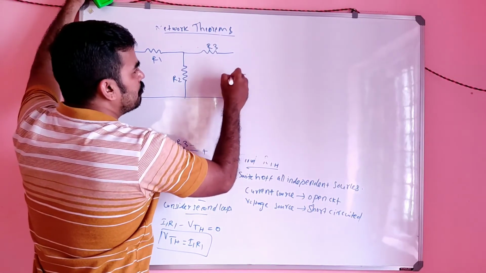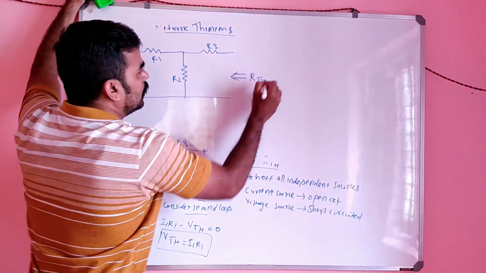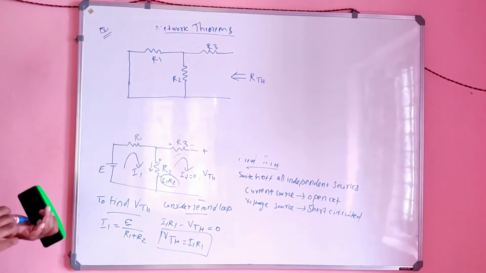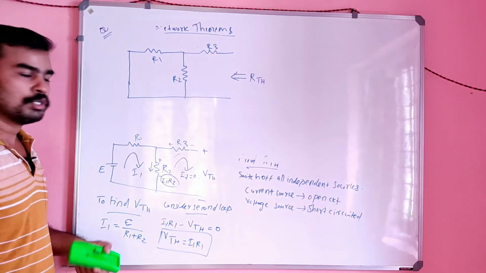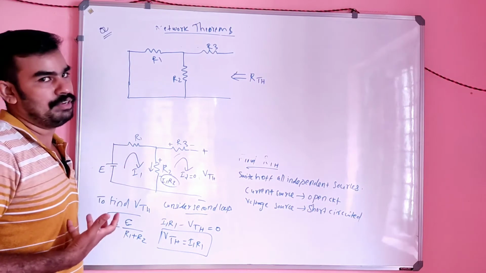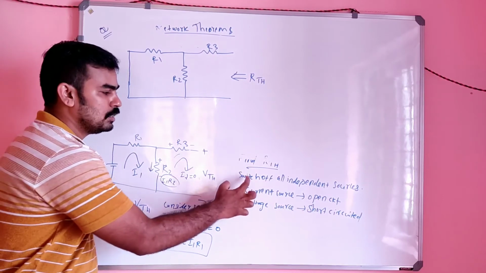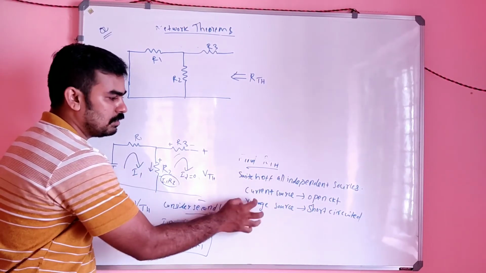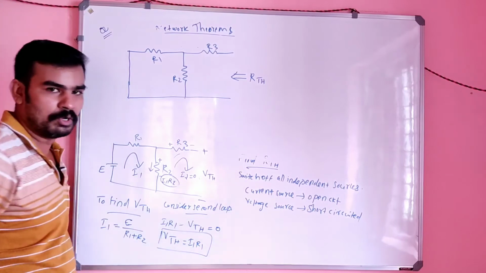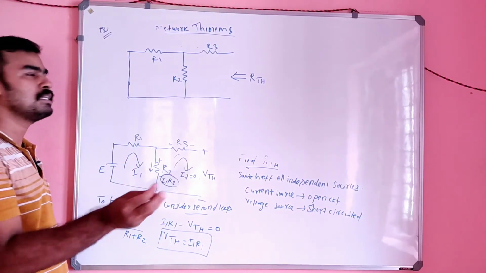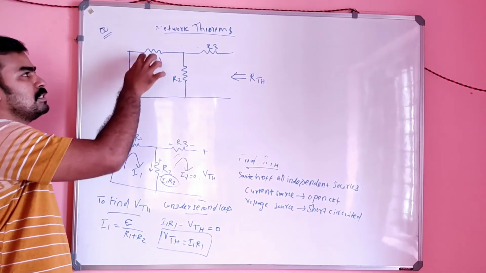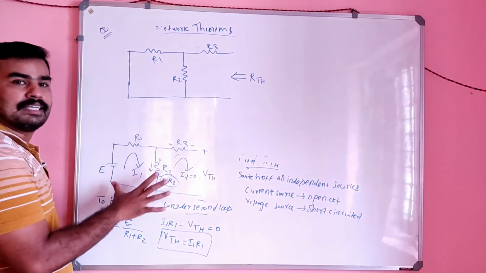And look at from here. So how can we find RThevenin? That is what we have to do now. Switch off all independent sources, that is, the voltage source should be short circuited and the current source should be open circuited. Since there is only a voltage source, you simply short circuit it and the remaining circuit will be as such.